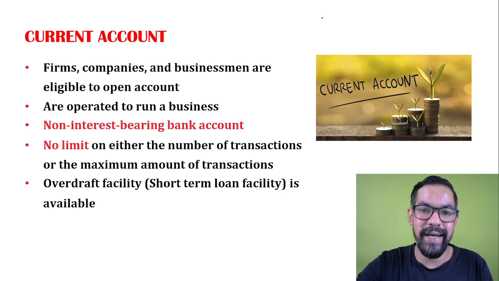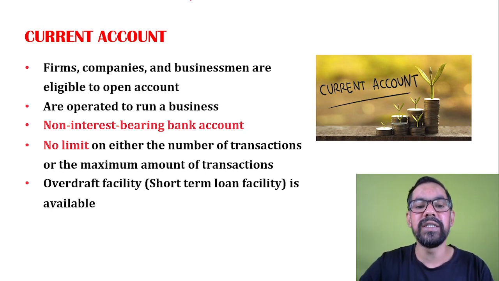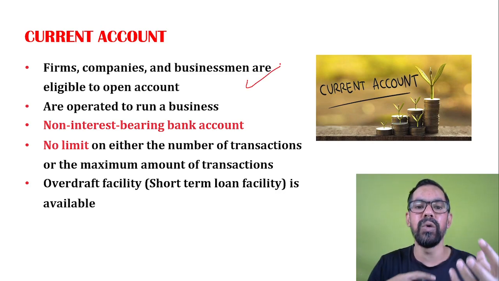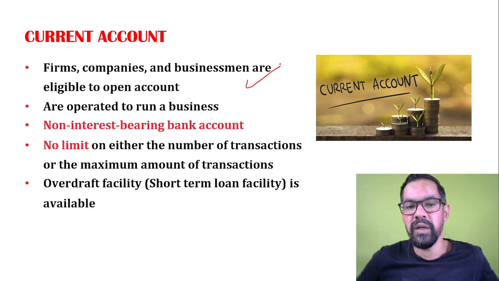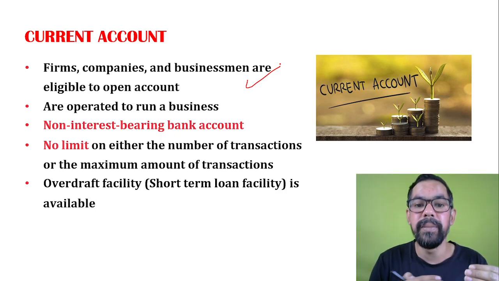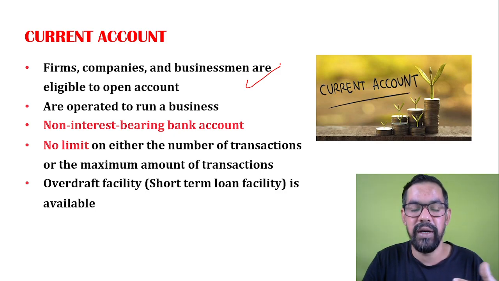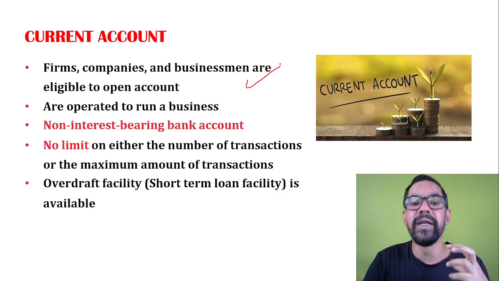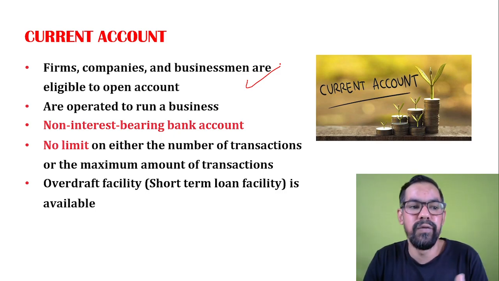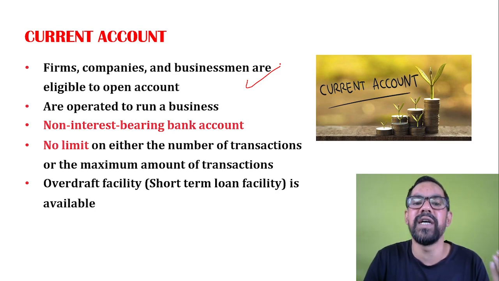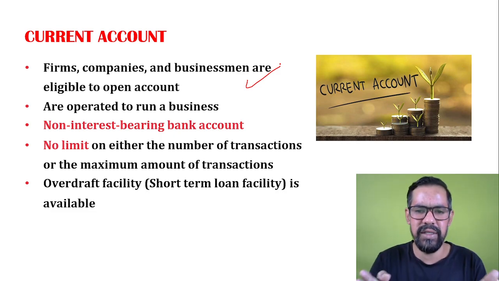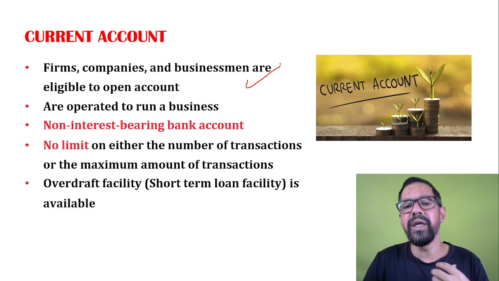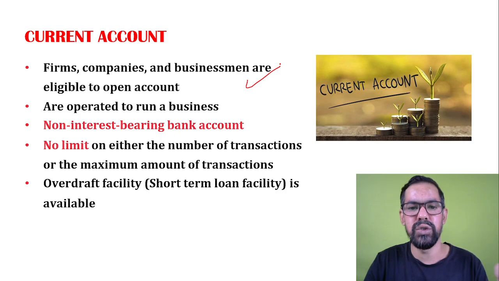Now, if we talk about the current account, these are generally suitable for firms or businesses because they have to do a number of transactions in a day. In the case of a savings account, there is a transaction limit. Like you can do 4 withdrawals in a month. After that, if you do 5 or 6, the bank will charge some amount. But in the case of business entities, if you are running a business, you have to do a number of transactions in a day.